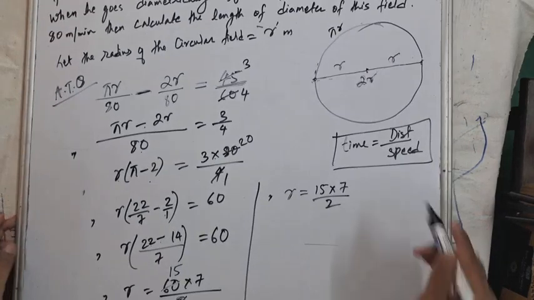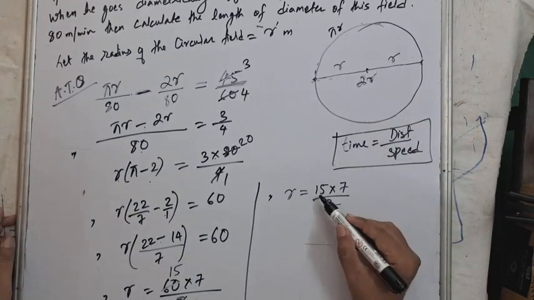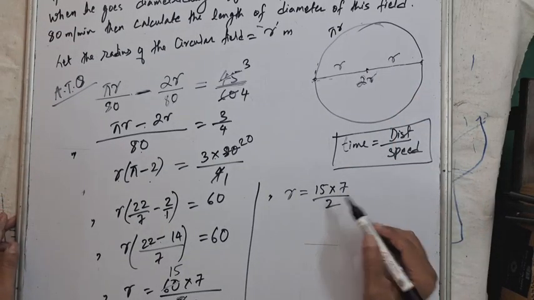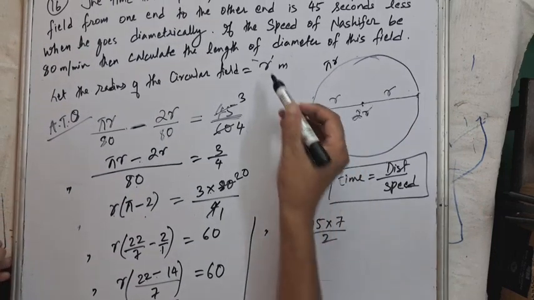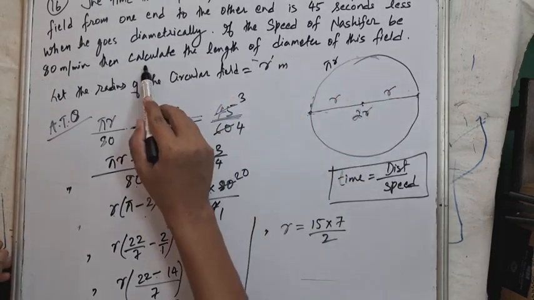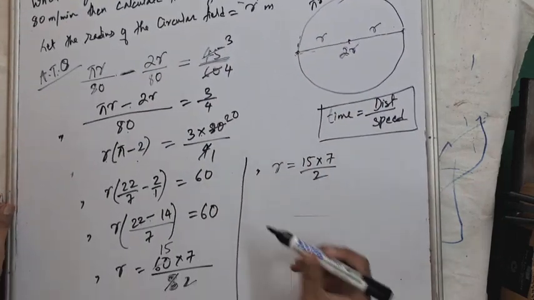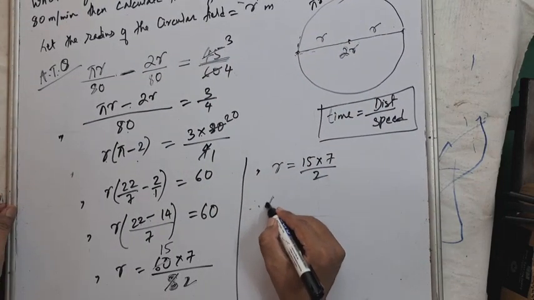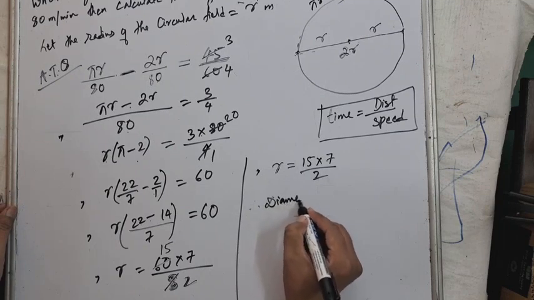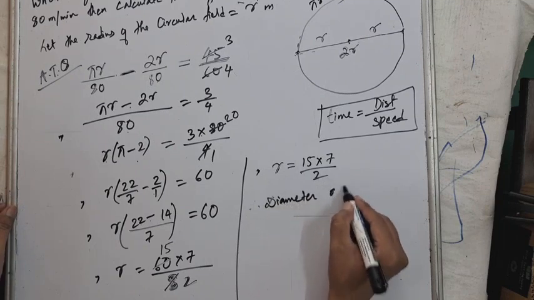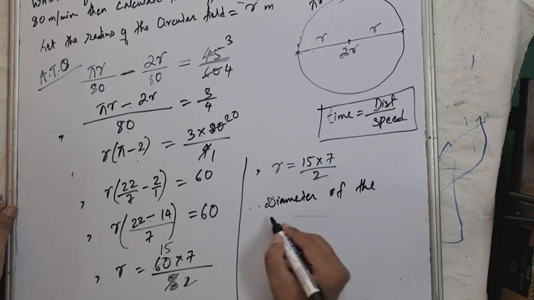We got the value of radius. Radius is 15 into 7 by 2, isn't it? Now we are actually asked to find the diameter of this field. Calculate the length of diameter of this field, isn't it? So let's find the diameter. Therefore, diameter of the circular field